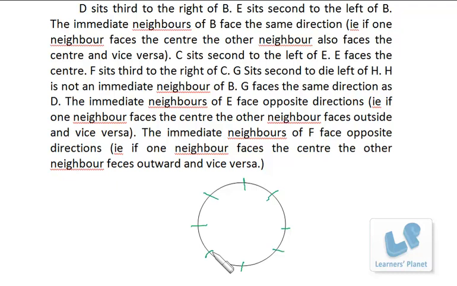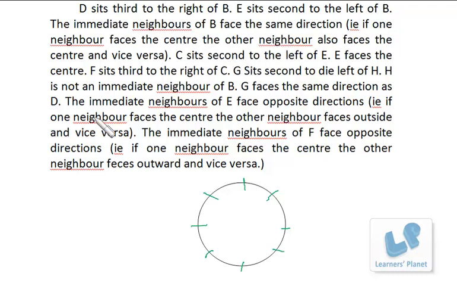Okay, so you have to be very clear with this. So in these sort of questions, first of all, try to find at least one person whose direction you know. Okay, so we start reading the information that is given to us over here. Now, D sits third to the right of B.